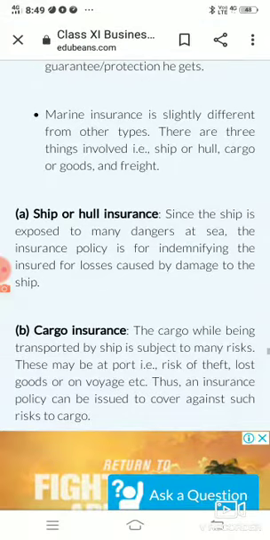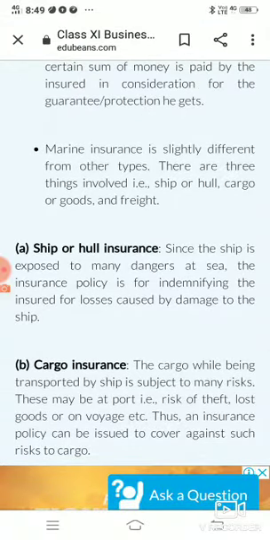The next is cargo insurance. Cargo insurance is again the second element of marine insurance, where we are basically insuring the goods which a ship is carrying from one place to another. Now what type of damage risks can there be with cargo insurance?